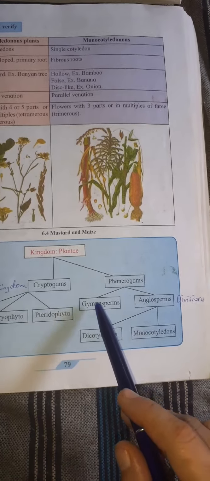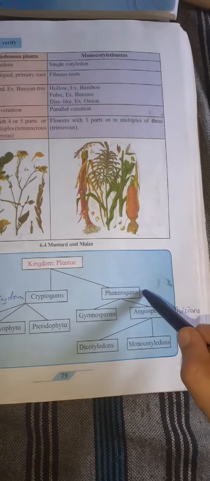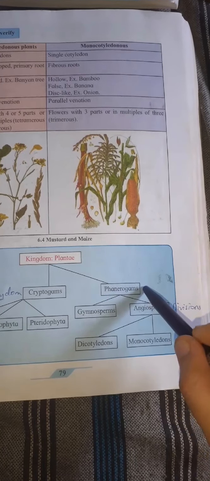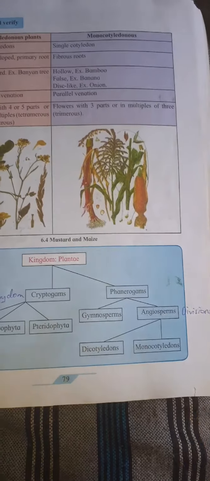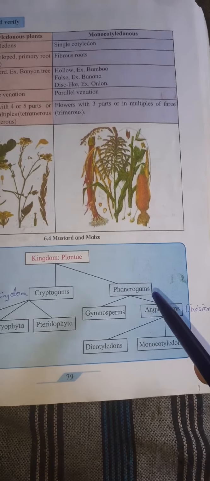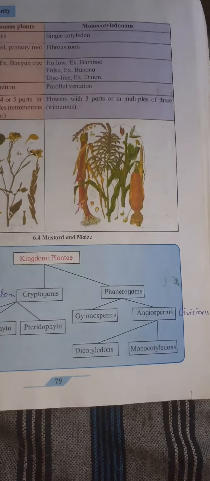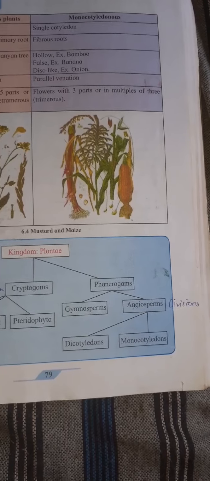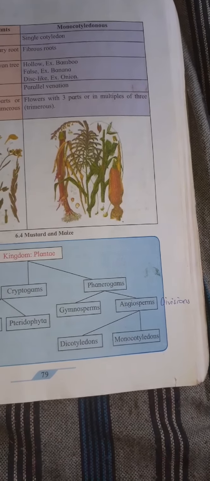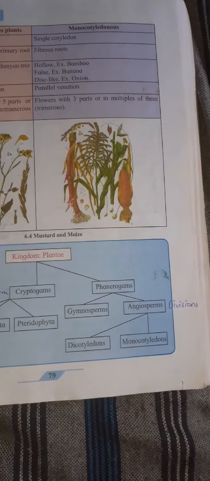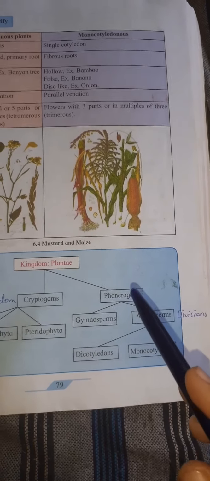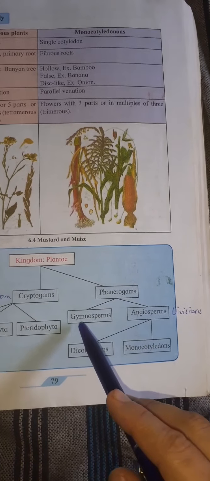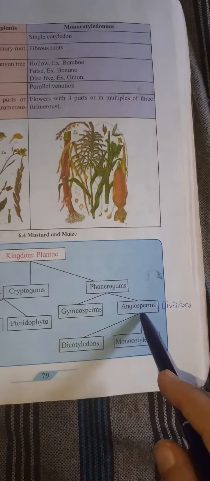So phanerogams have seeds. Phanerogams have flower or fruit and seeds in some or the other form. So depending upon whether the seeds are present inside the fruit or they do not have any covering, phanerogams were divided into two divisions, gymnosperms and angiosperms.